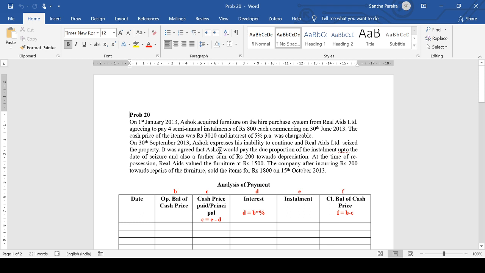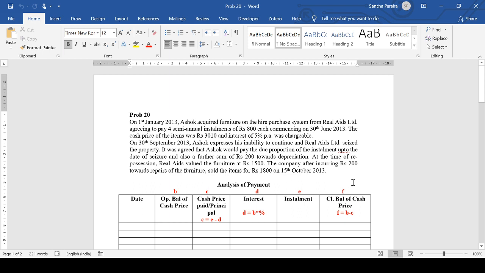On 30th September 2013, Ashok expresses his inability to continue and Real Aids Limited seized the property. It was agreed that Ashok would pay the due proportion of the installment up to the date of seizure and also a further sum of rupees 200 towards depreciation. At the time of repossession, Real Aids valued the furniture at rupees 1,500. The company, after incurring rupees 200 towards repair of the furniture, sold the items for rupees 1,800 on 15th October 2013.